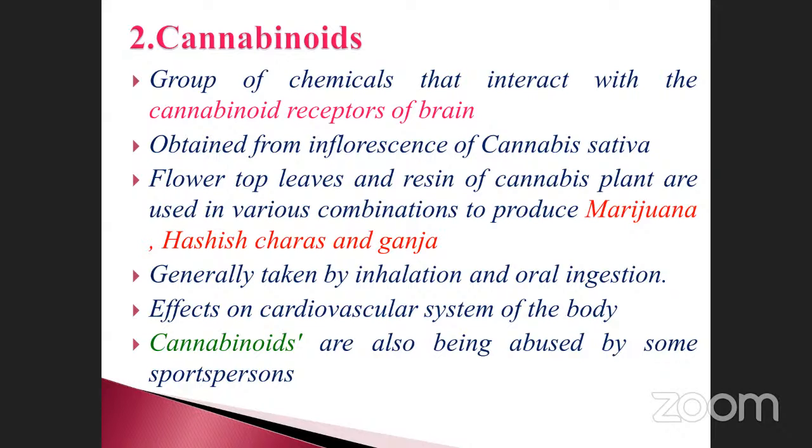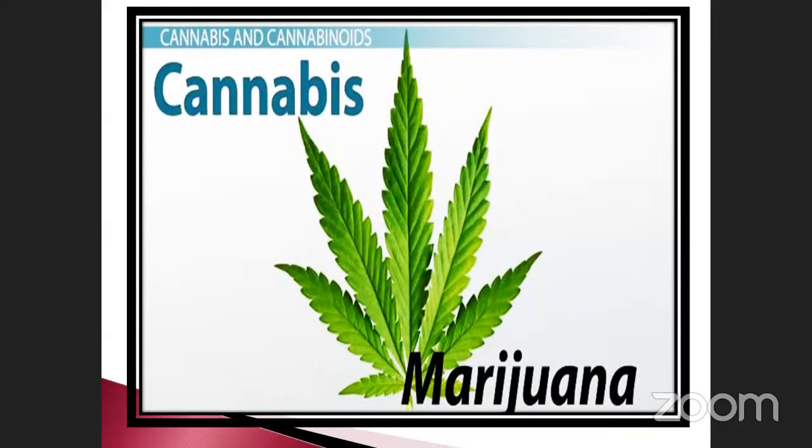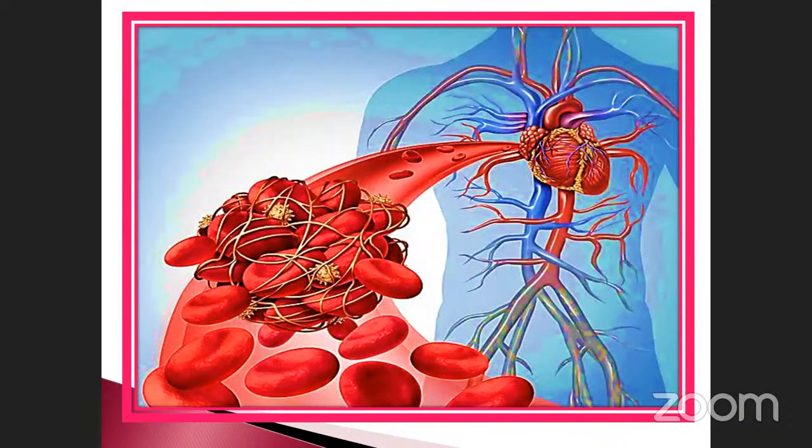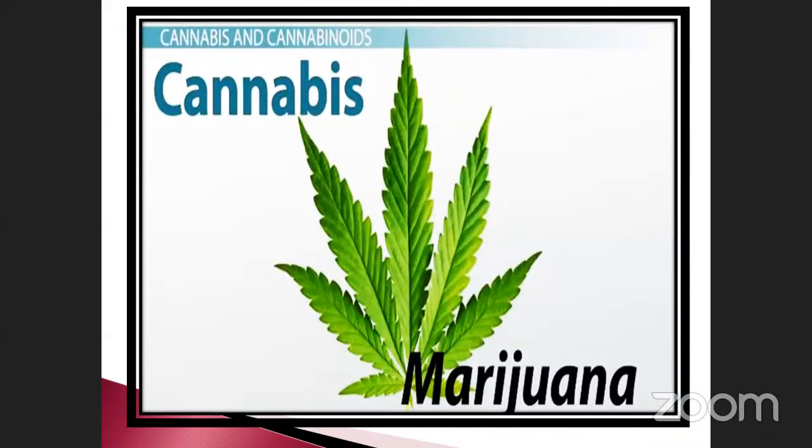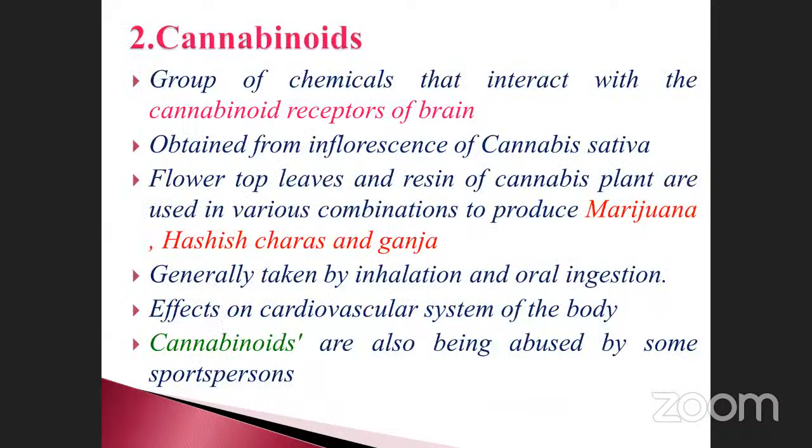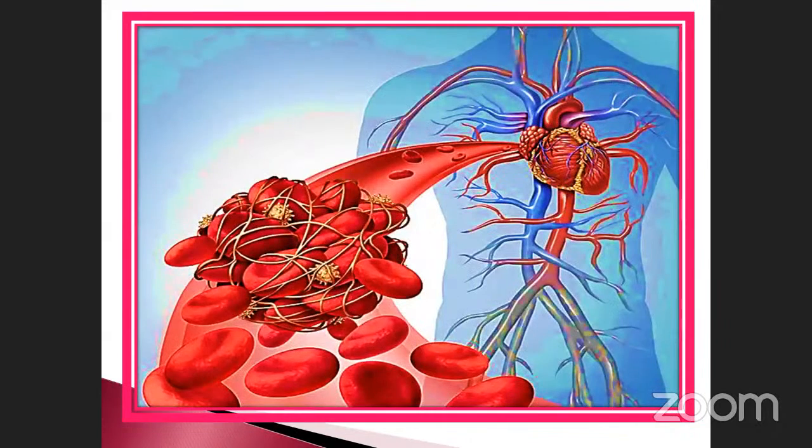Okay, at that time. See, this is the ganja plant. Cannabis sativa, marijuana. So cannabis and also cannabinoids. This is the plant. It affects the vascular cardio system. Already we discussed myocardial. Effect on the cardiovascular system of the body. This is also a very, very important thing.